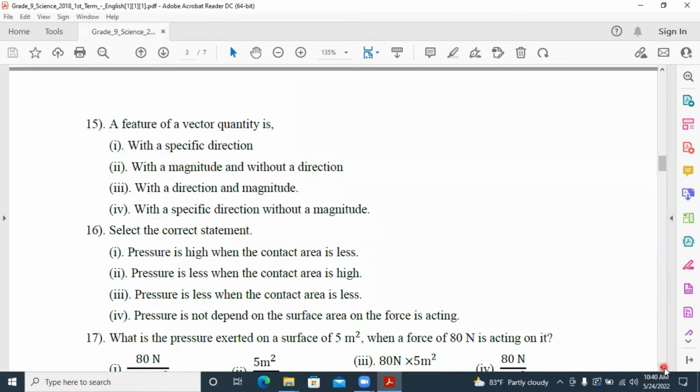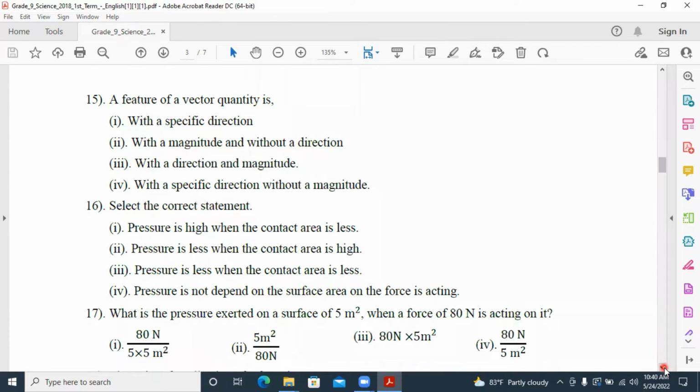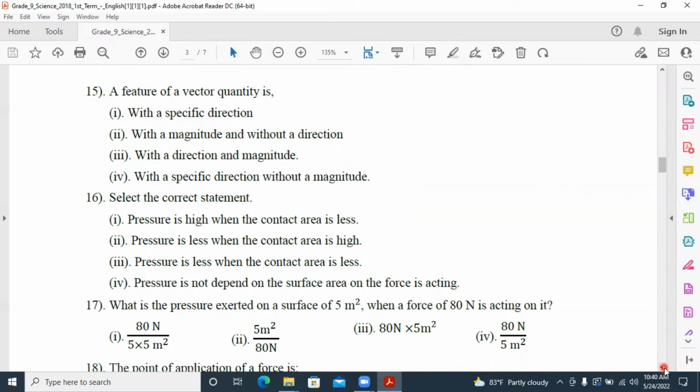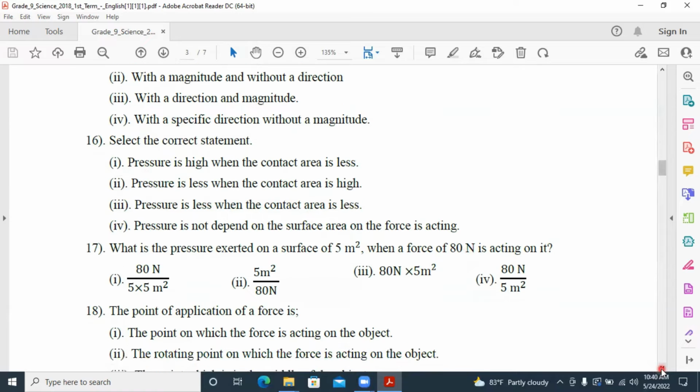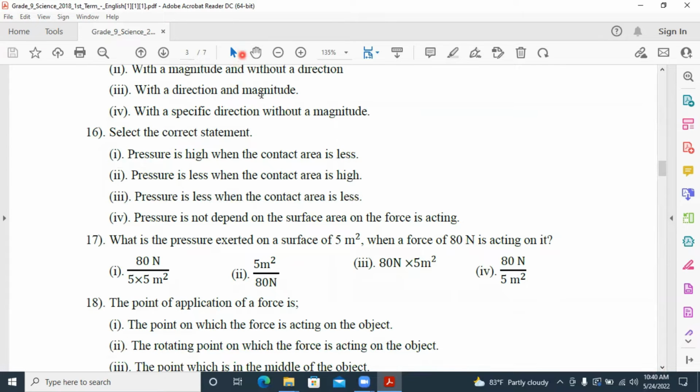15. A feature of a vector quantity. Answer number 3, with a direction and magnitude. 16. Select the correct statement. Pressure is high when the contact area is high. I'll show it. Pressure equals force divided by area. If the area is low, then pressure is high. Answer number 1 is the correct answer.